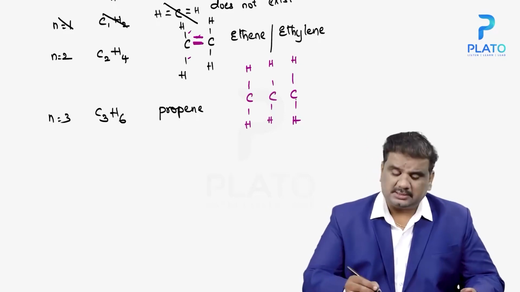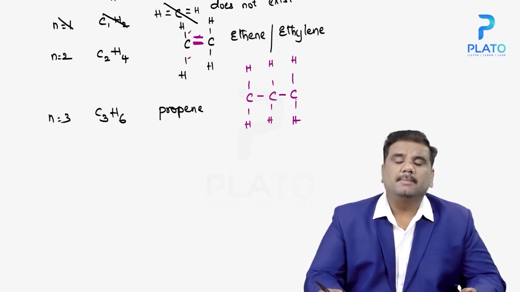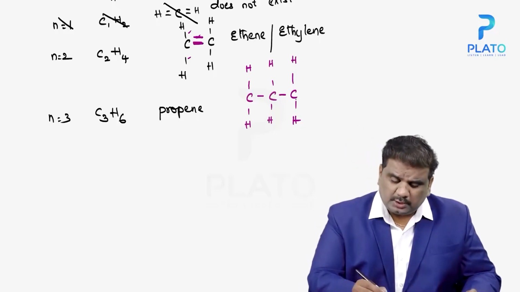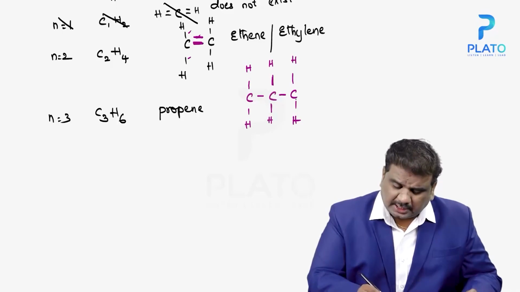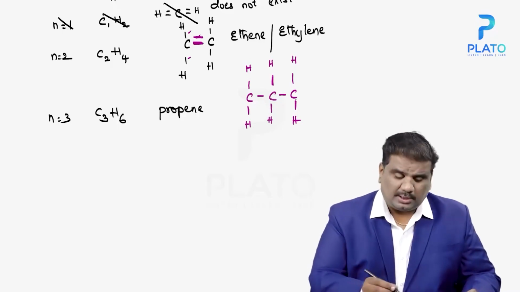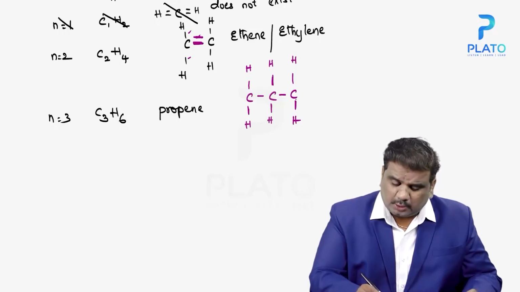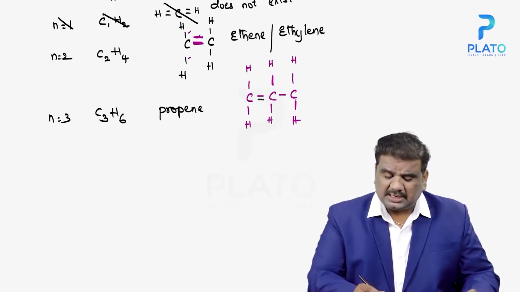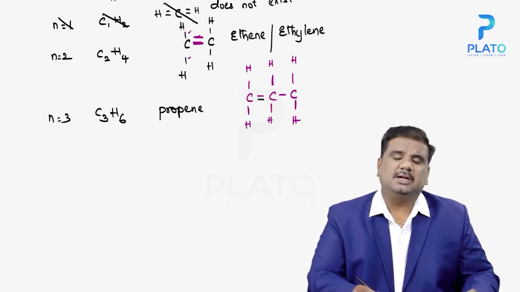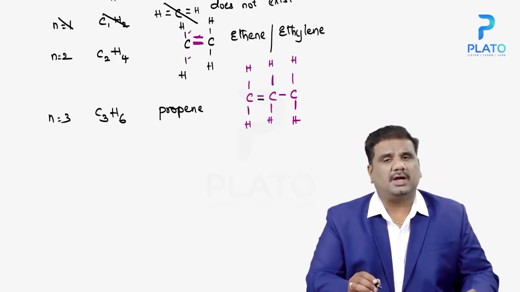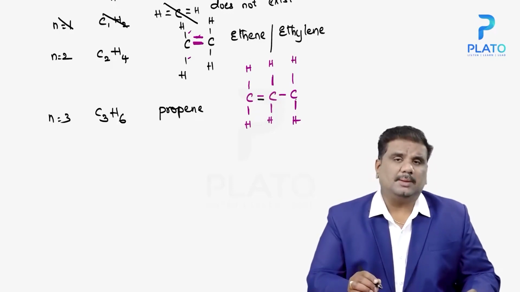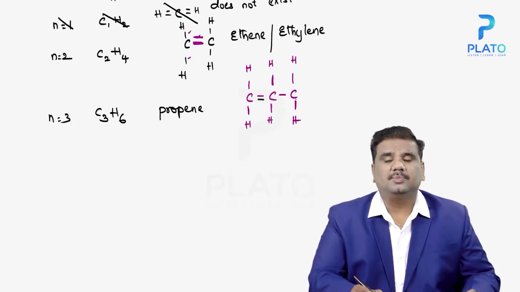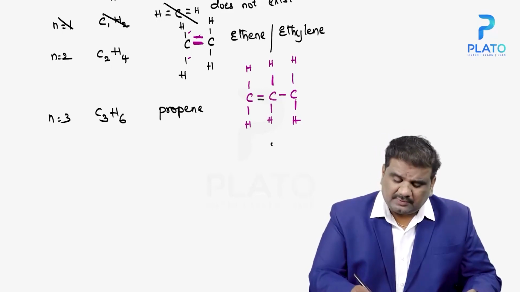But in this case, carbon is having only 3 bonds, but carbon requires 4 bonds. So the moment you place a double bond between 2 carbons, for example here, if you count the number of bonds for carbon, 2 here, 3, 4 and then 5. Here we are having 5 bonds.